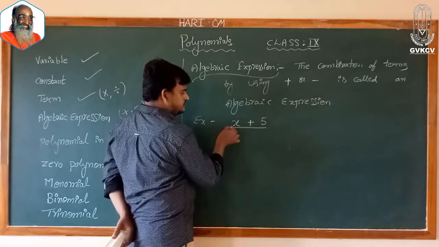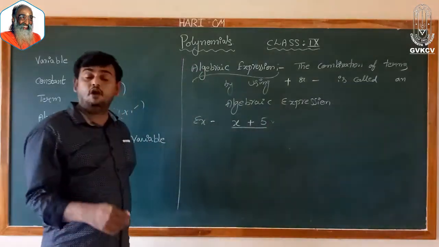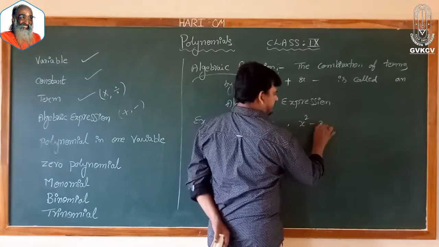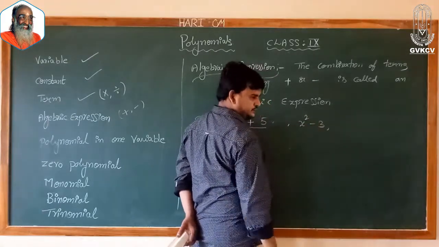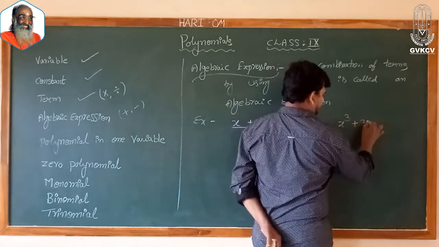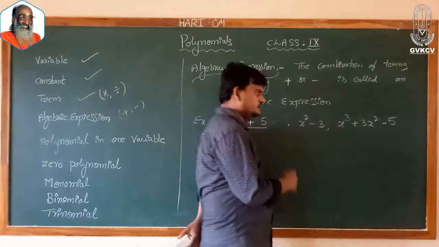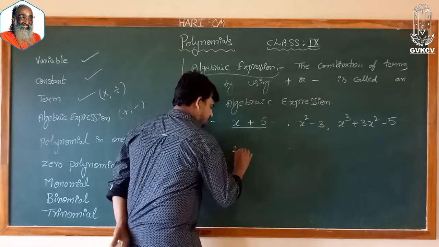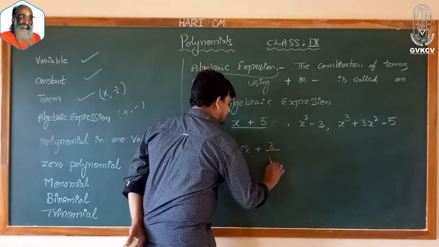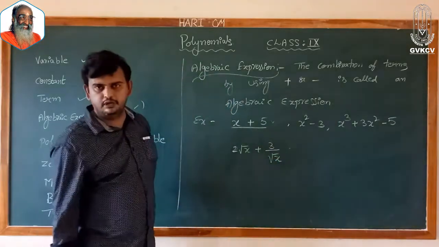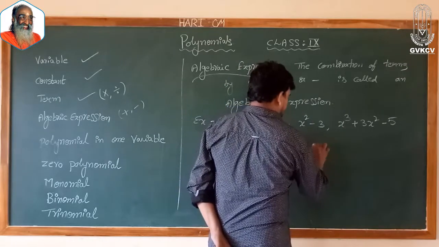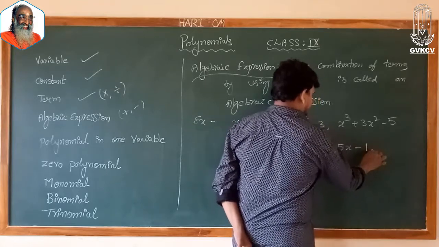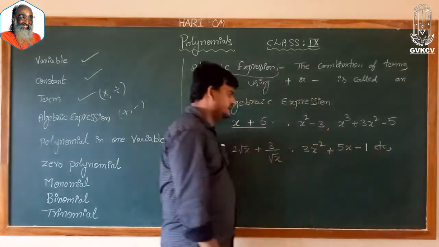Now what do I have? x plus 5, which is an algebraic expression. x square minus 3 is an algebraic expression. x cube plus 3x square minus 5 is also an algebraic expression. 2 into root x plus 3 by root x is also an algebraic expression. 3 into x to the power of minus 2 plus 5x minus 1 is also an algebraic expression.